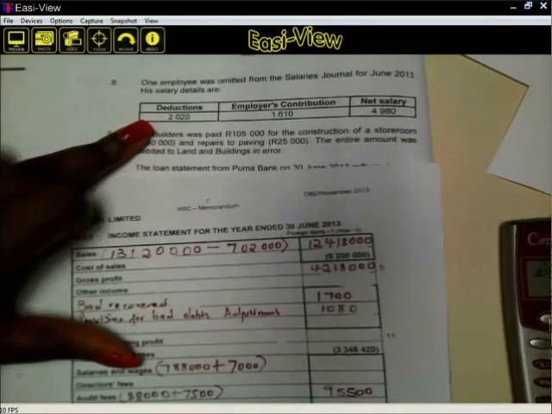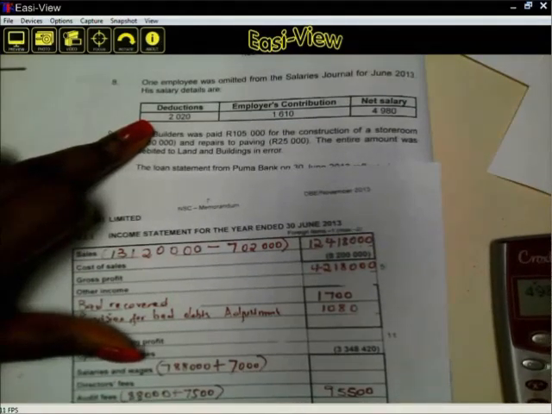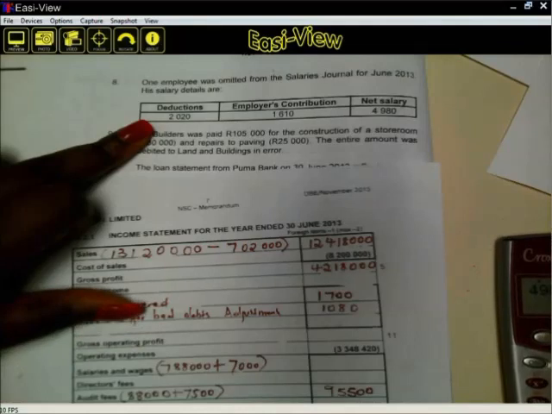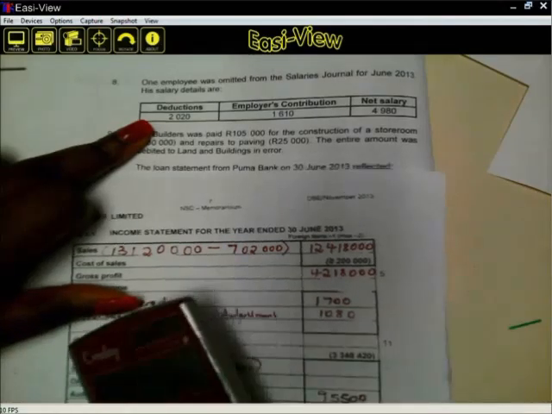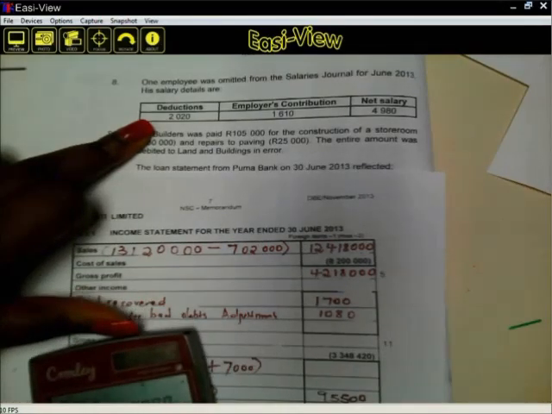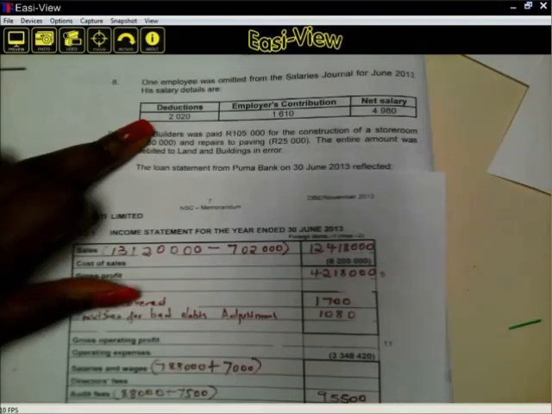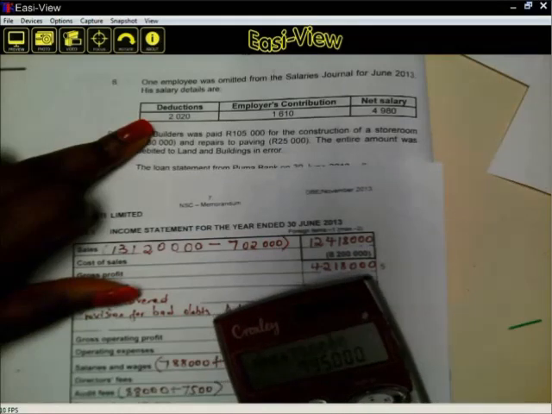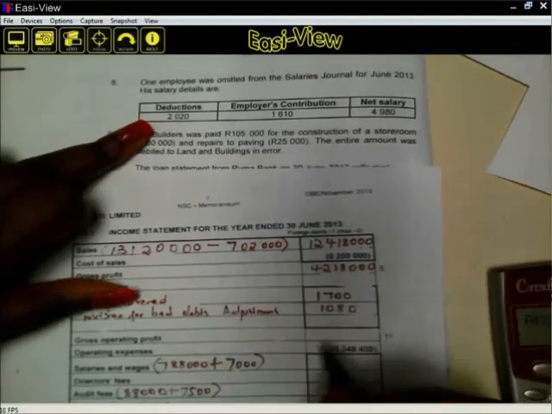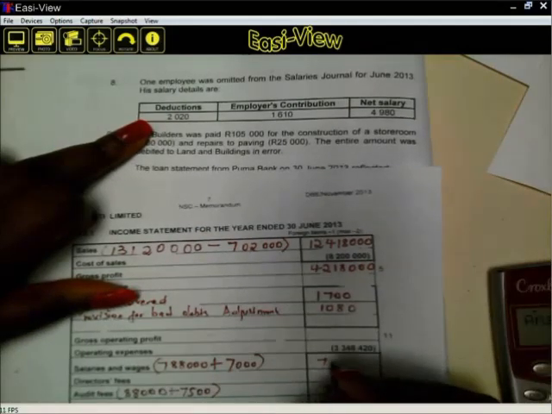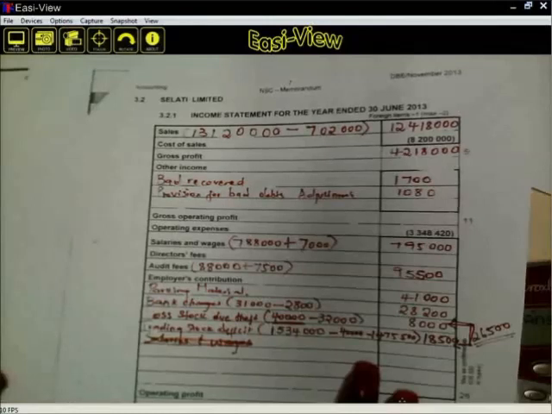Therefore, you'll be having 788,000 plus 7,000. How much do you have? 795,000. So you'll be having it here, 795,000. Then we move to the next transaction.